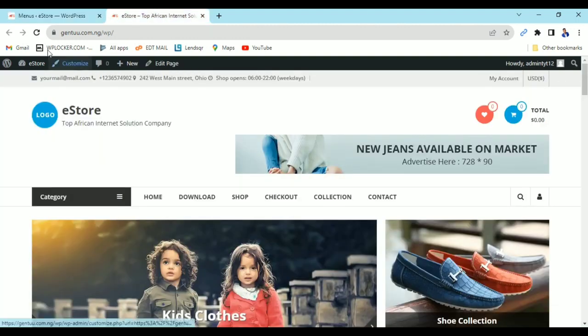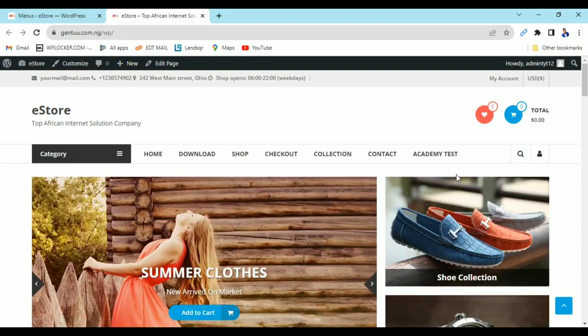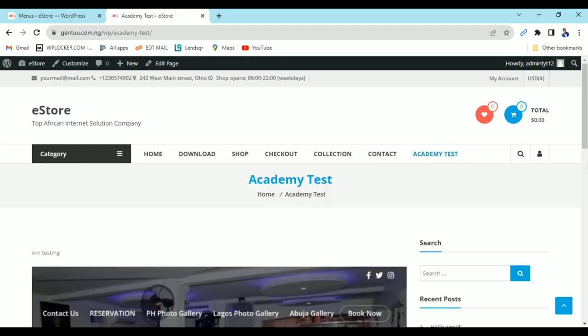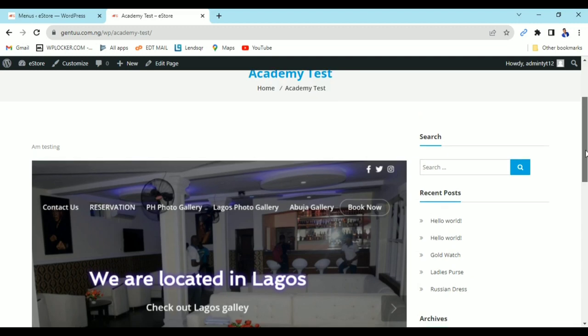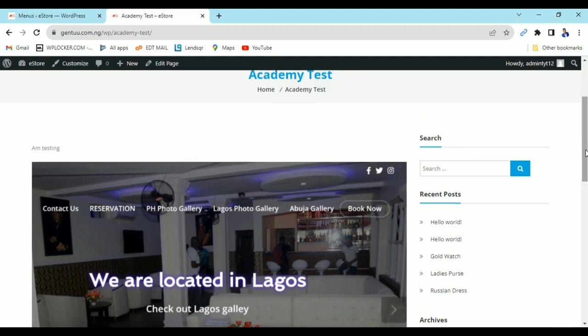Now I'll come here. Wow, now I have Academy test. So don't forget I put an image there. So let us see, the image is going to come up now. This is it. So you can add whatever you want to add and make up your page.